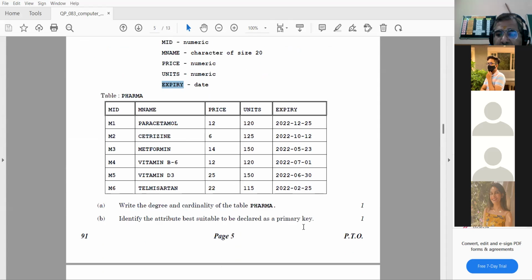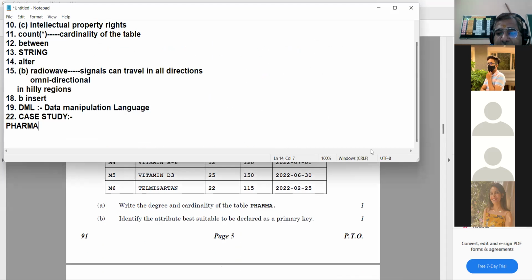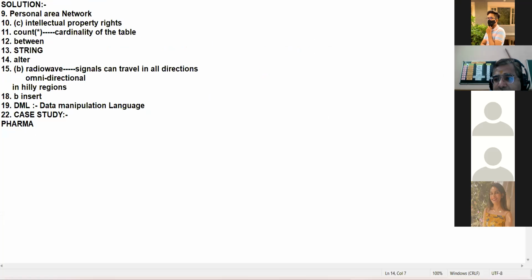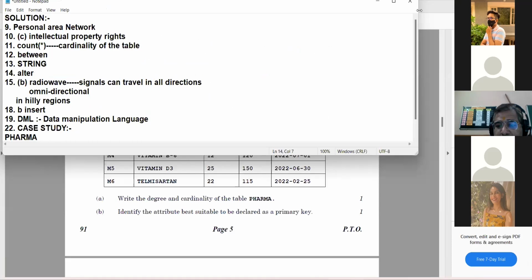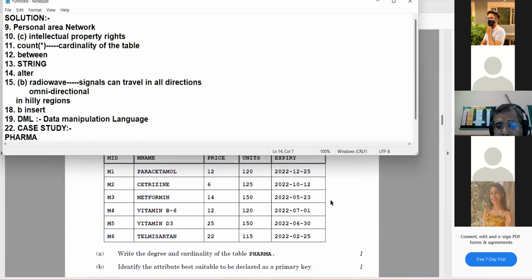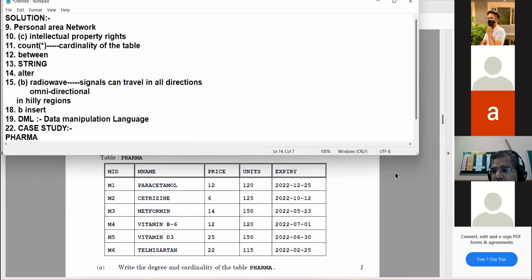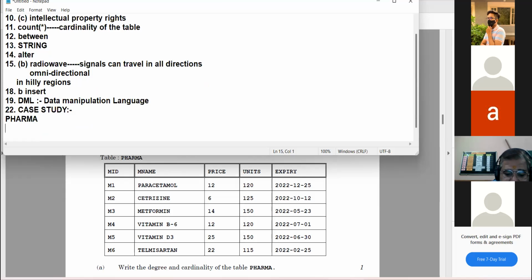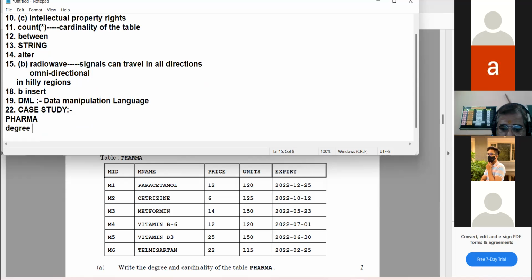All right. Now, first of all, you tell me the first answer: degree and cardinality of the table. Yes, Anushka, what is the degree? Sir, 5.